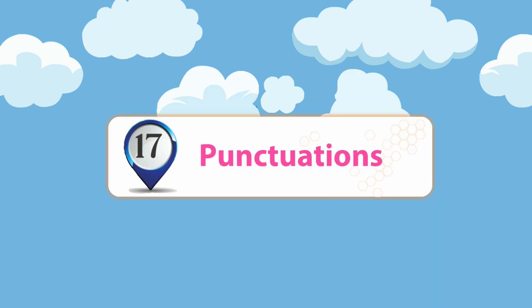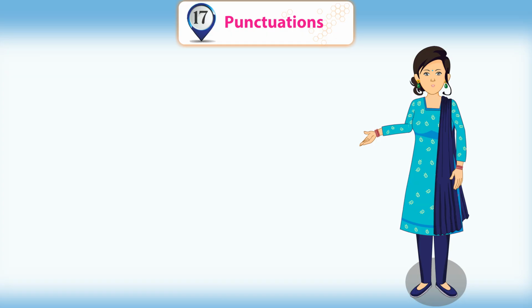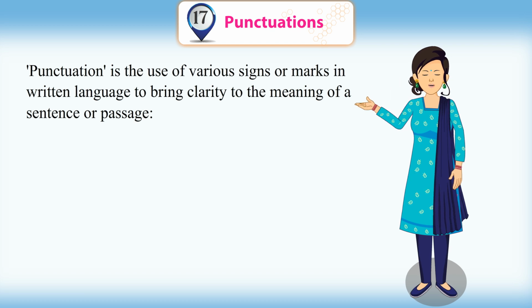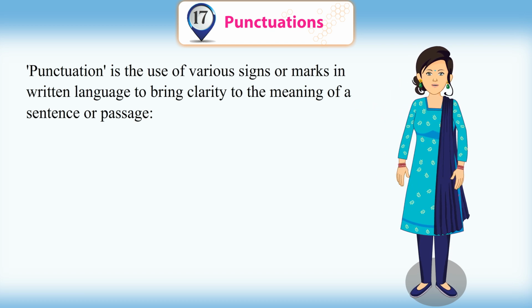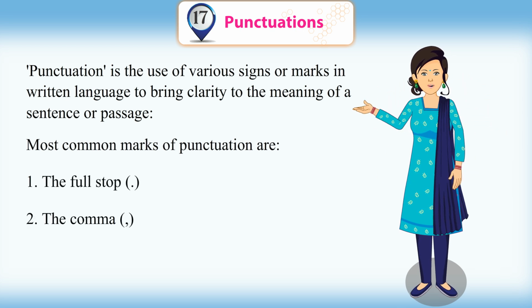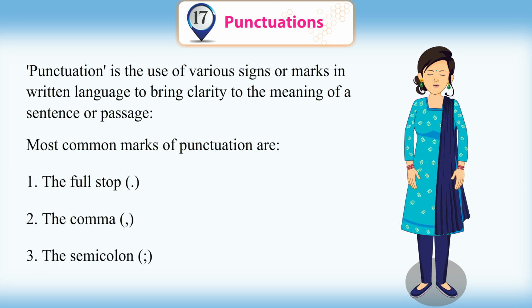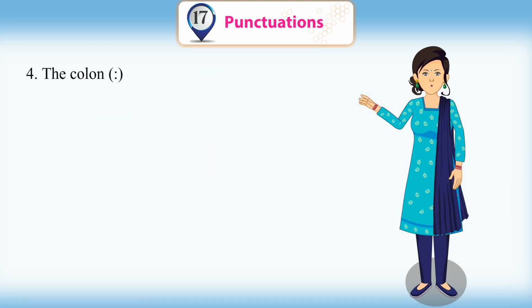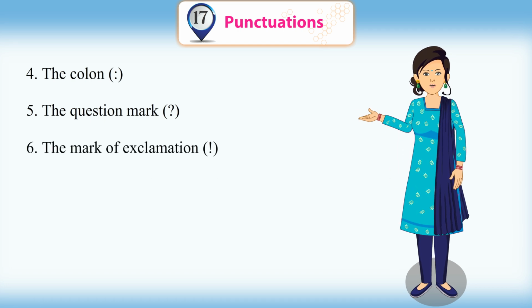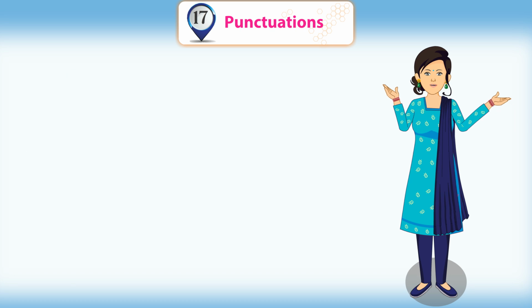Chapter 17. Punctuations. Punctuation is the use of various signs or marks in written language to bring clarity to the meaning of a sentence or passage. Most common marks of punctuation are the full stop, the comma, the semicolon, the colon, the question mark, the mark of exclamation, the inverted commas.